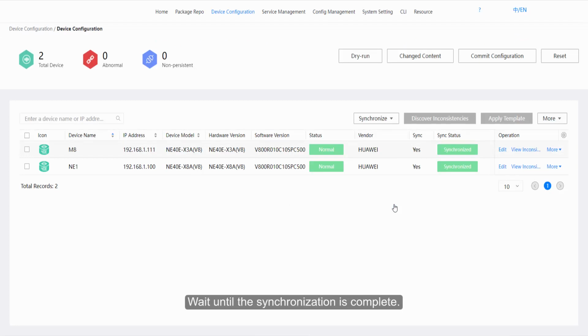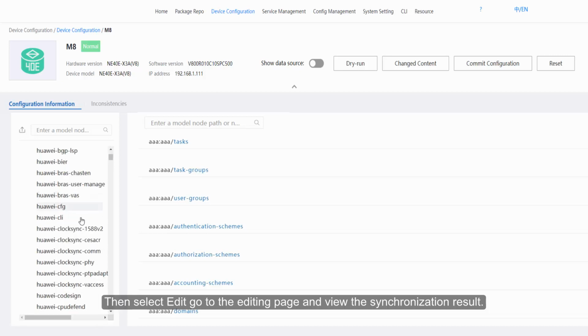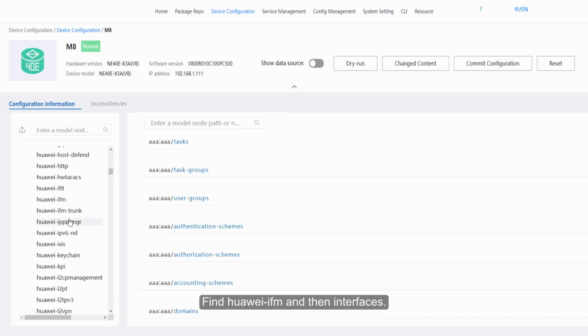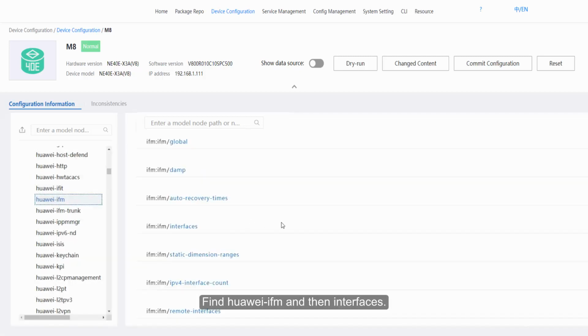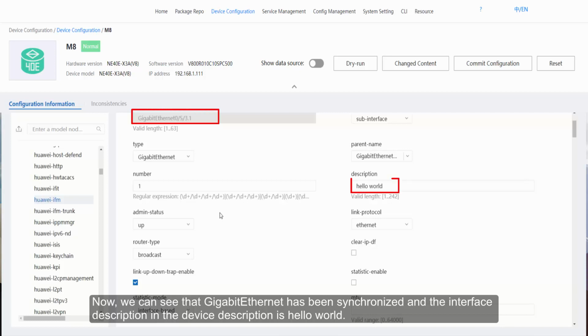Wait until the synchronization is complete. Then select Edit, go to the editing page and view the synchronization result. Find Huawei-IFM and then Interfaces. Now we can see that Gigabit Ethernet has been synchronized and the interface description in the device description is Hello World.